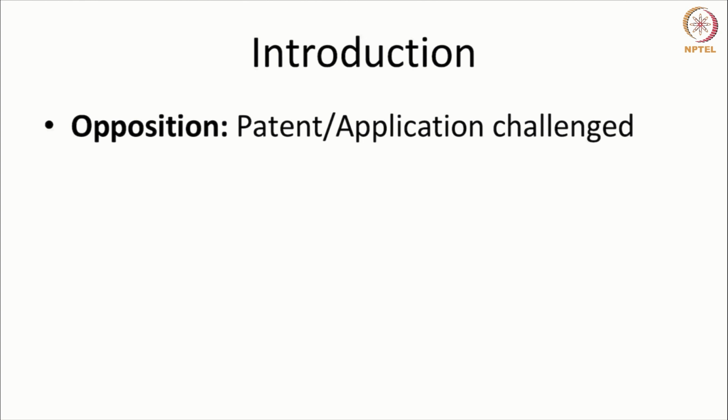So opposition can happen either with regard to a granted patent or a patent application. In both cases, the patent or the application is challenged, and the opposition happens only before the patent office.